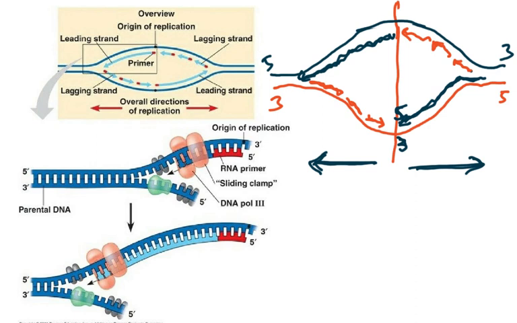In this direction, because it will be the 5 end here. So this will be the 3, and you see this will be the 5 end. So the leading strand is going to be made in this way, because this is the 5 end, and this is going to be in this direction. So 5 to 3, I might have said it the wrong way in the beginning. And because this is now the 5 to 3, it is going to be in the other way. So it's going to be in pieces, which are the Okazaki fragments. You can see this here, lagging strand, leading strand. Here the lagging strand is this one and the leading strand is this one.